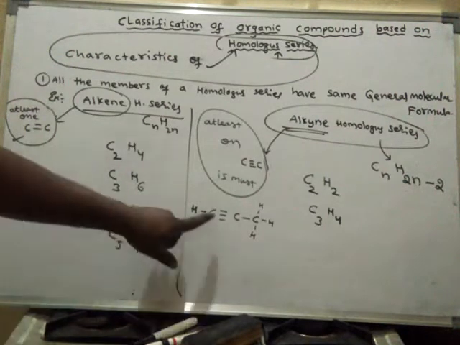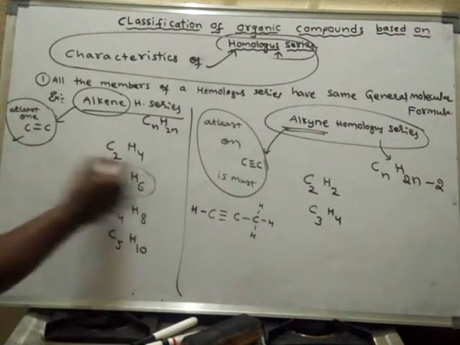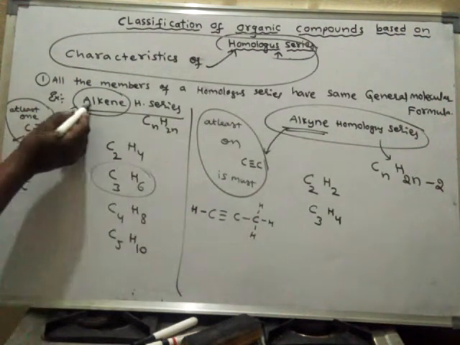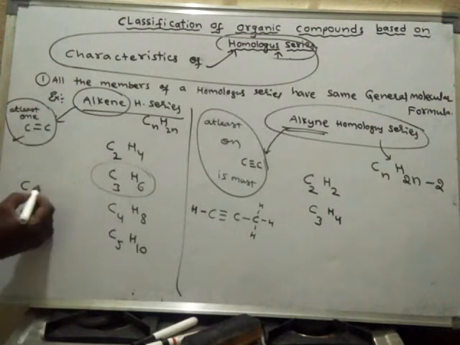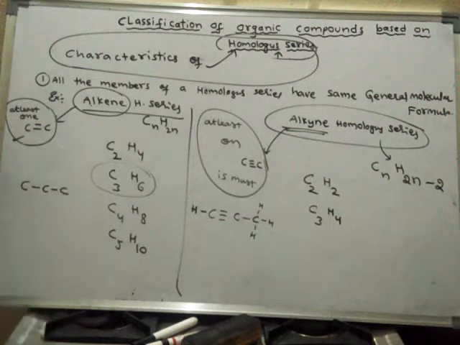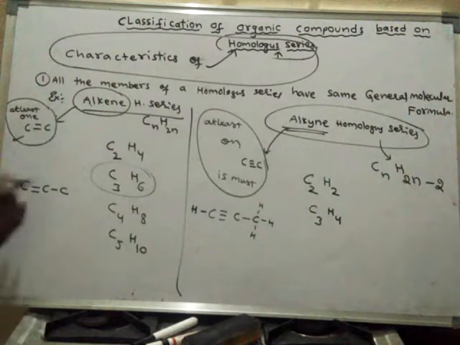So there should be at least one triple bond. Now for alkene, there should be 3 carbons. First let us write, there should be at least one double bond. Now the carbons are bonded like this.